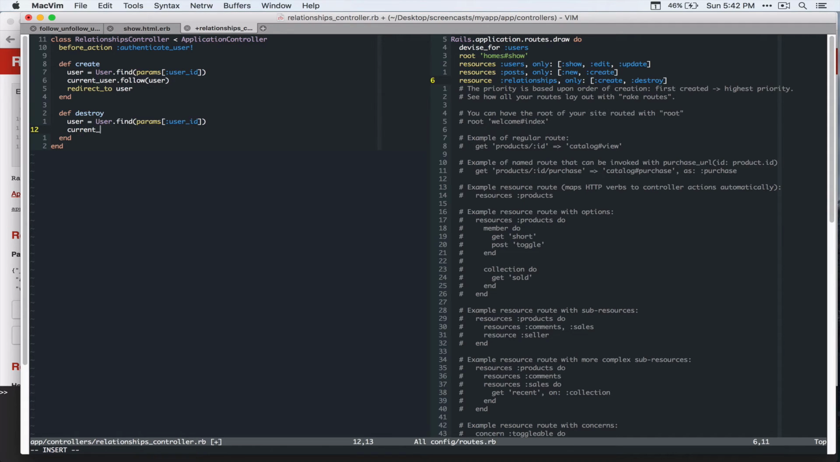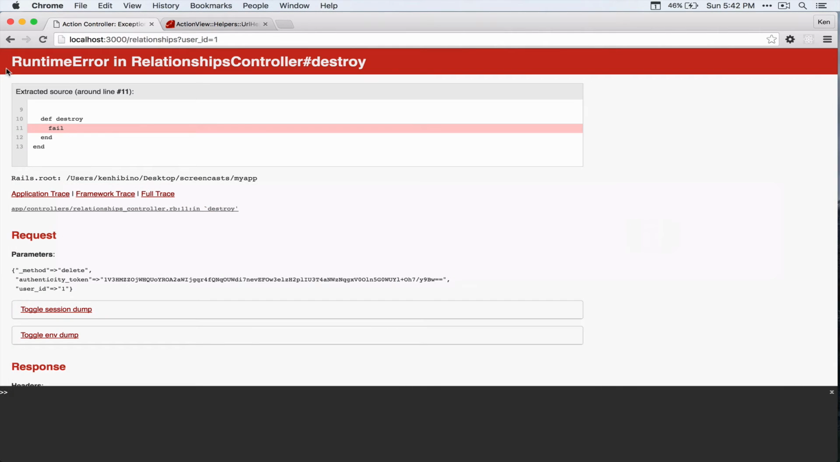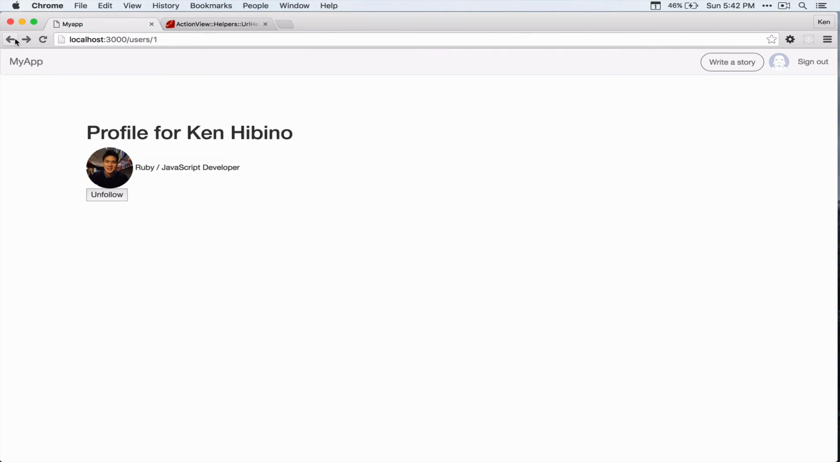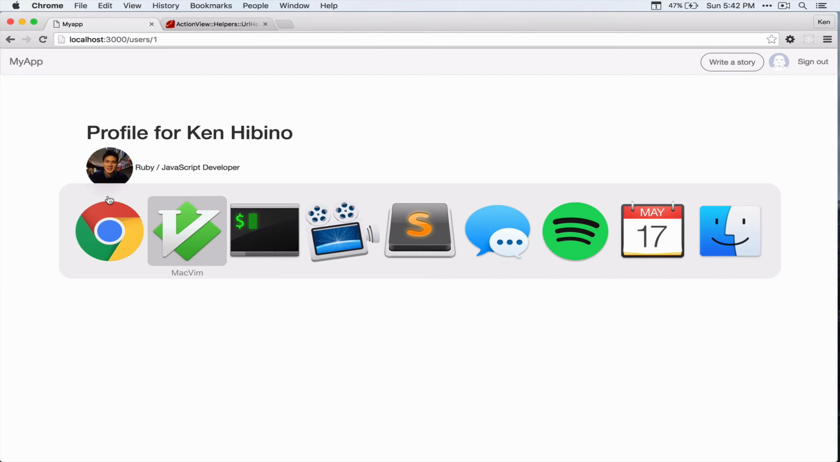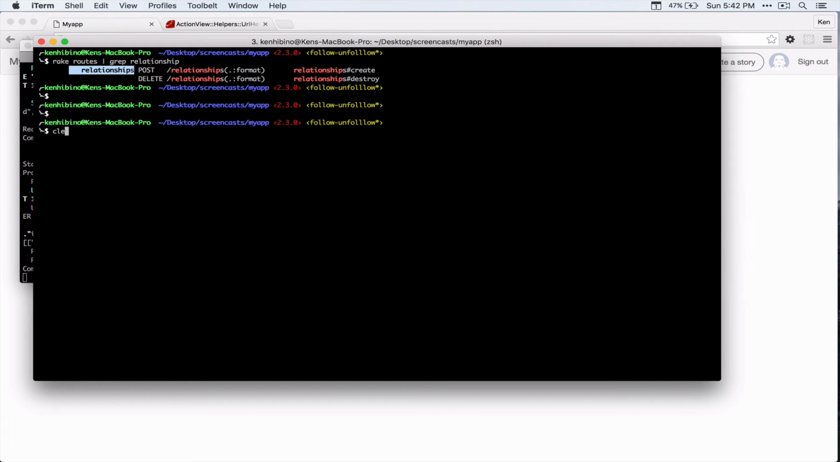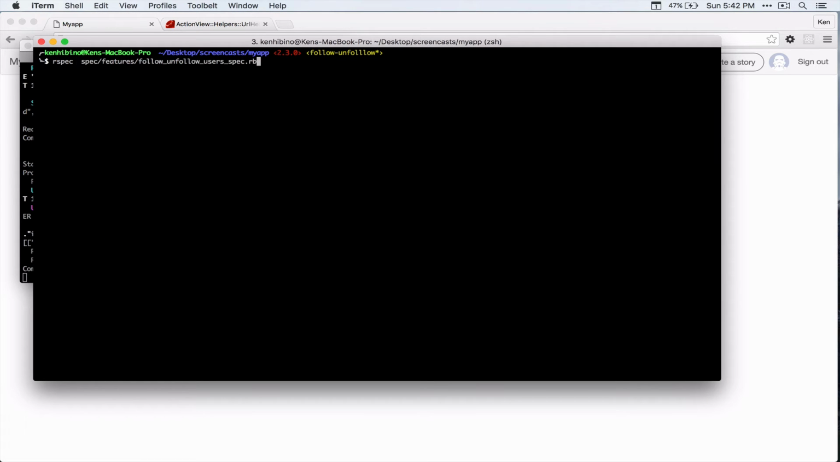Current user, redirect to user's profile page. All right, let's go back and click on that. Now you can toggle this button. So let's run our spec. And it's passing.